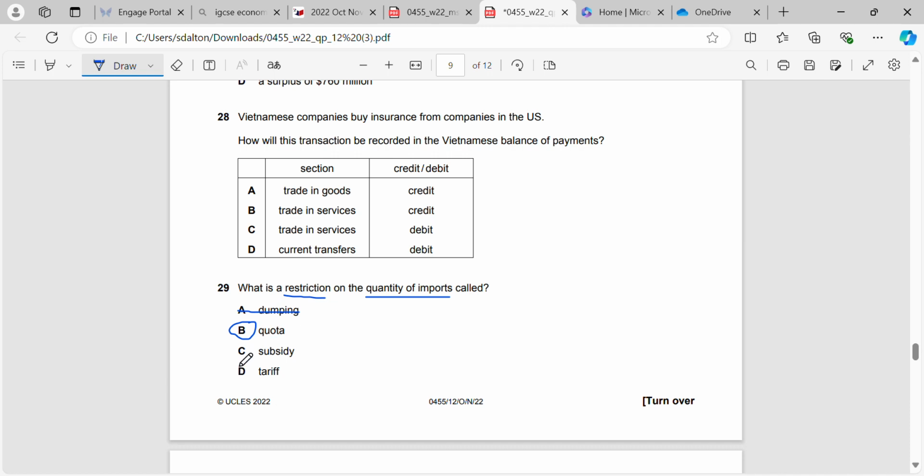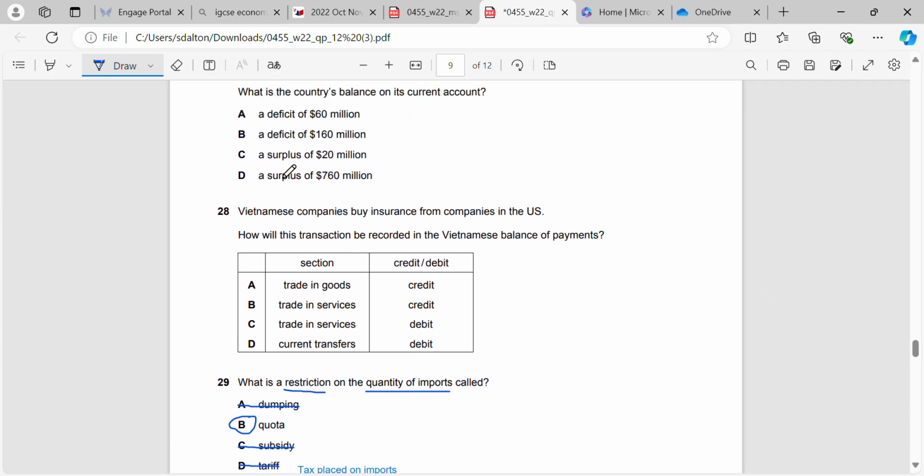A subsidy is free money that's given to firms, so it's not a restriction on imports. And a tariff is a form of protectionism measure, but a tariff is not a restriction on the quantity. A tariff is just a tax that's placed on imports. So it's a tax that's used to increase the price of the imports and to restrict the quantity, but it's not necessarily a restriction on the number of imports that can come into the country. If people still want to buy the imports, they can still buy them. They will just have to pay a higher price to do so.